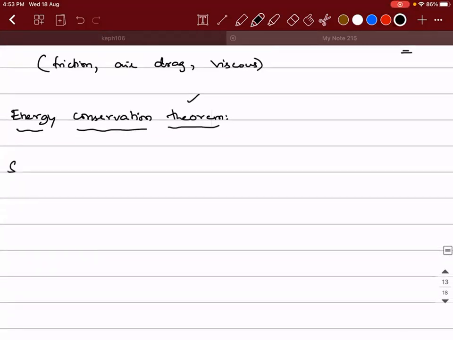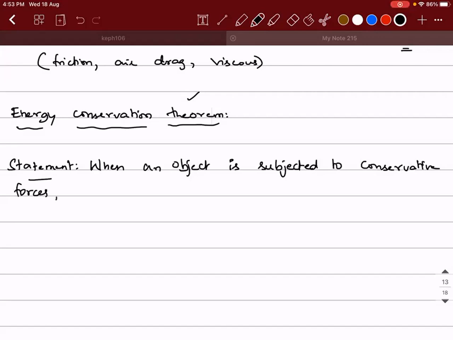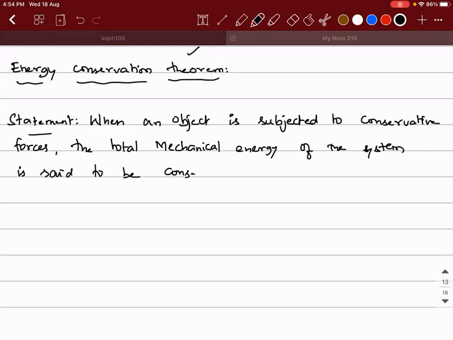So for that, the statement is like this. When an object is subjected to conservative forces, the total mechanical energy of the system is said to be conserved.